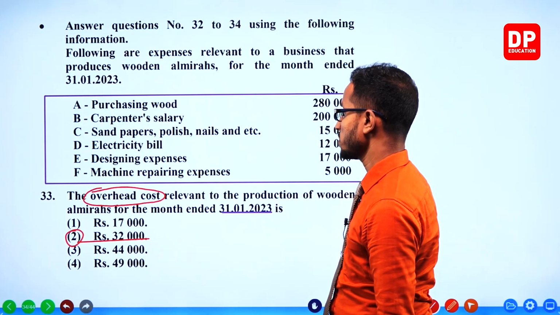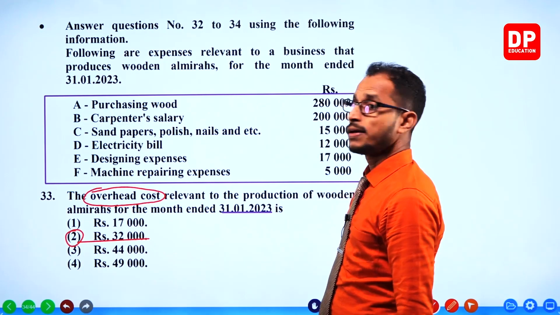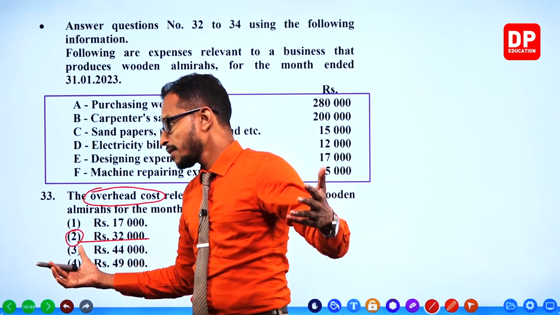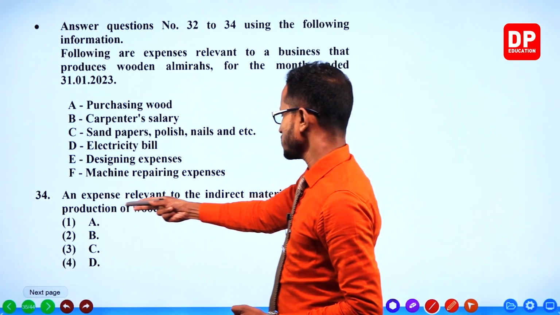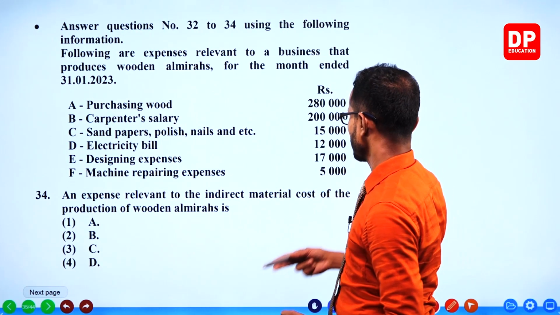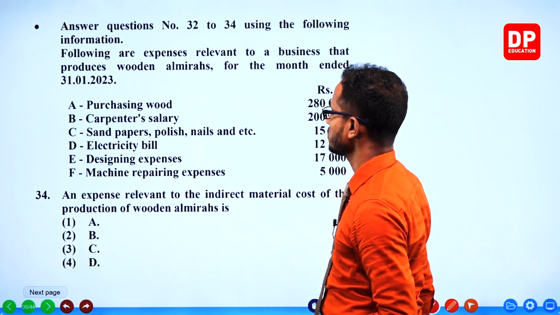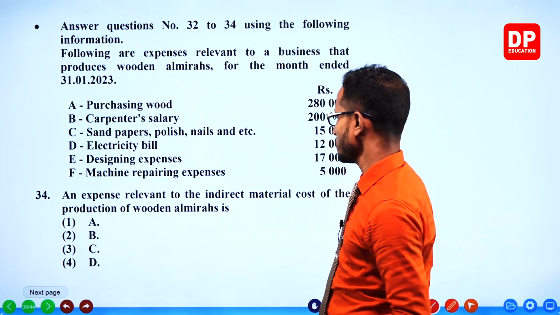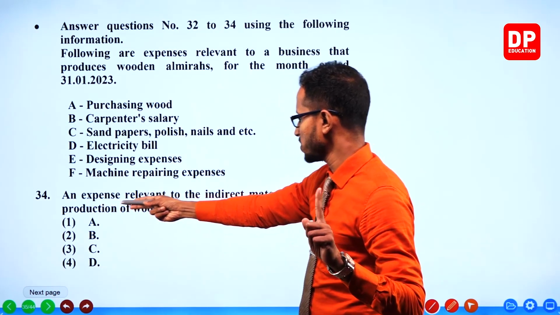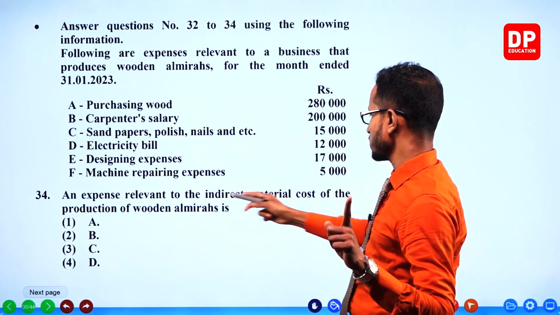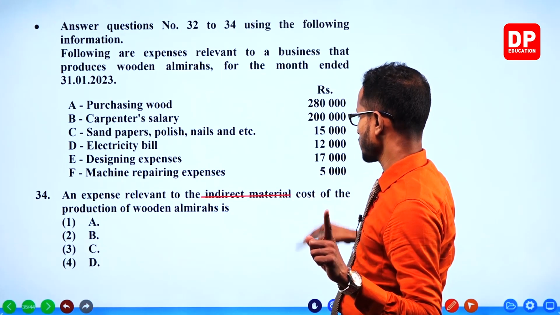Production of wooden almirahs, overhead cost. 34. Last question from the Almirah case. An expense relevant to the indirect material cost of the production of wooden almirah. Oh, we marked it. Indirect material we marked.